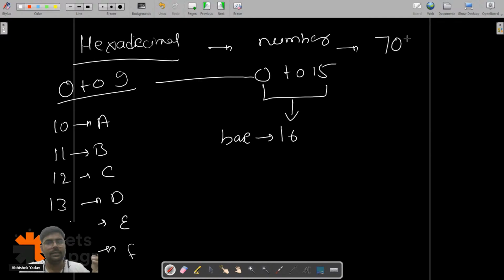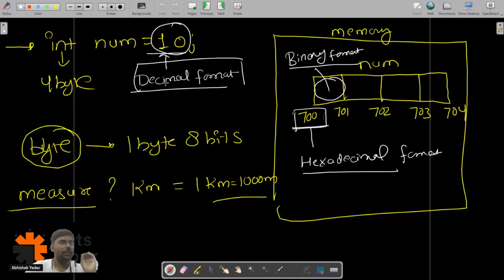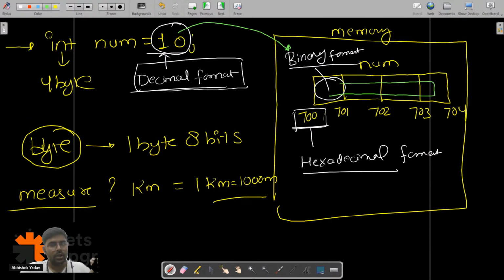It will be 701A. It will be 8AFB23. So like this, you are having the hexadecimal format number, right? So let's move to here. We know this is a decimal format number. That is, our actual data is in decimal format. After that, this decimal format data will get converted to binary format data, and this binary format data will get stored inside the container of 4 bytes, and the address of the container is in hexadecimal format.